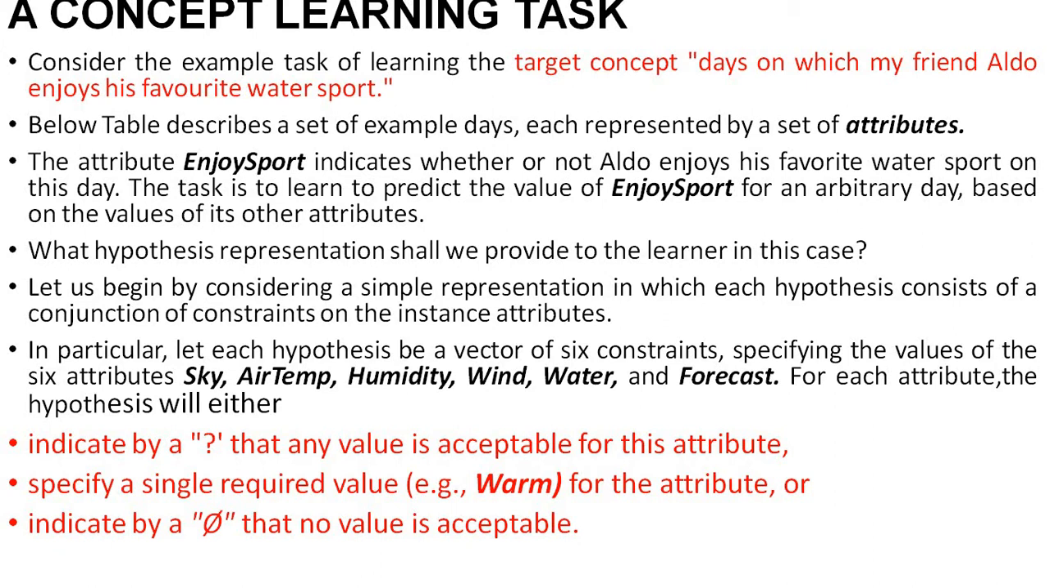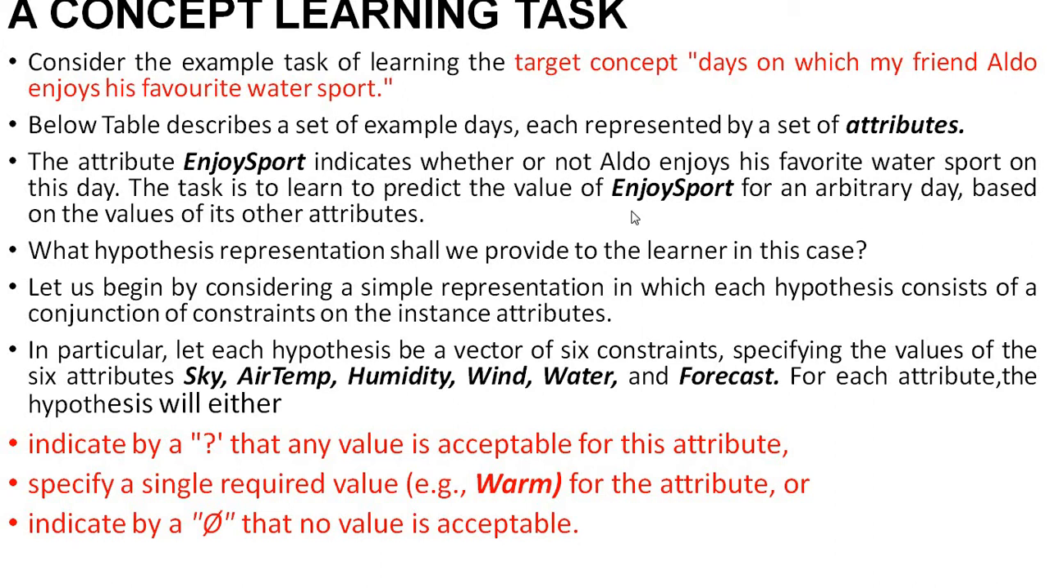So we have to predict on which kind of day he enjoys this kind of water sports. What we will do here is take the set of attributes for this enjoy sports game, on which day he can enjoy. The attributes that we are concentrating on here are a total of 6 attributes: sky, air temperature on that day, humidity on that day, wind, water and forecast. You can call it 6 attributes or 6 constraints. Based on these values we can predict whether my friend Aldo can enjoy the water sports on that day or not.